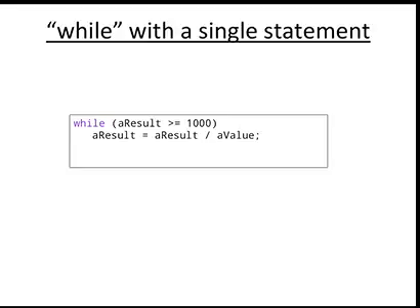In the body of the loop, if there is more than one statement, we have to go for the compound statements, more than 1, 2, 3, 4 statements like that.